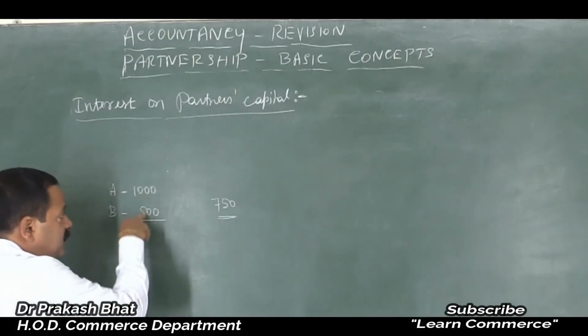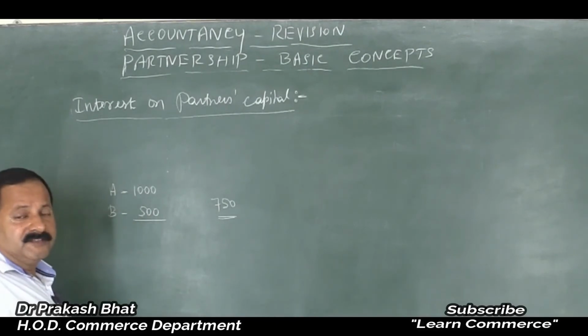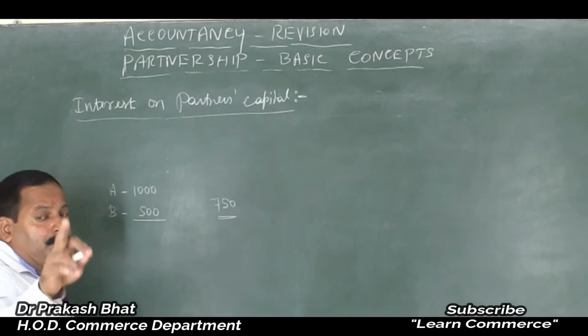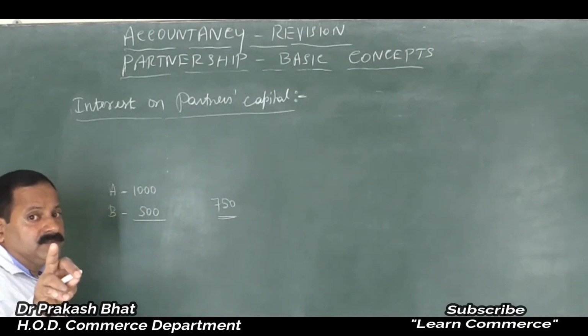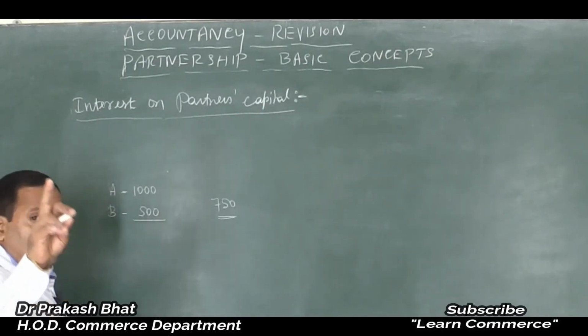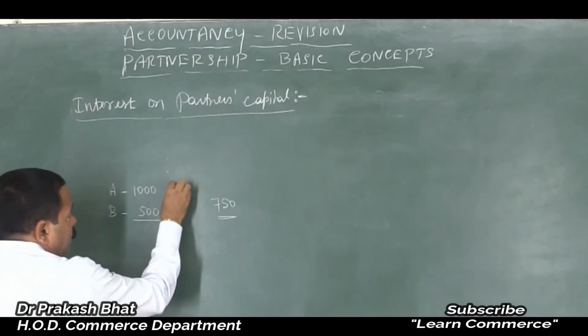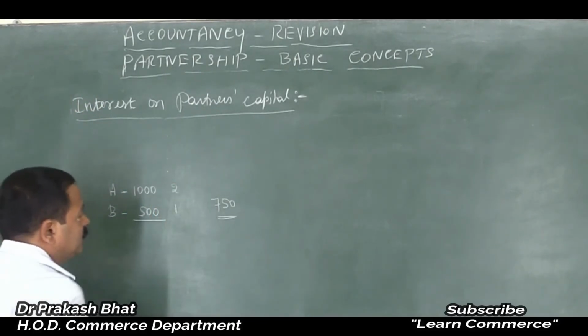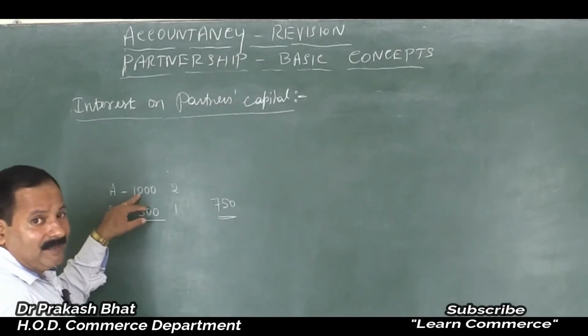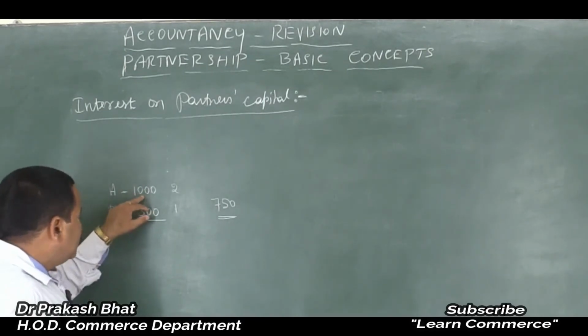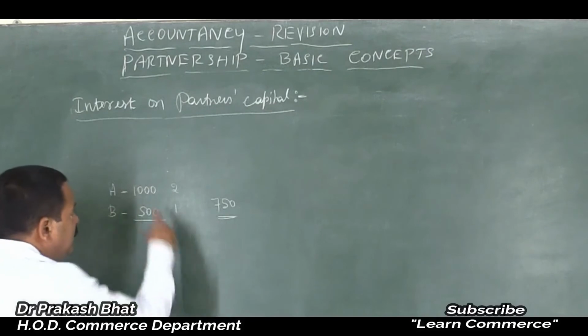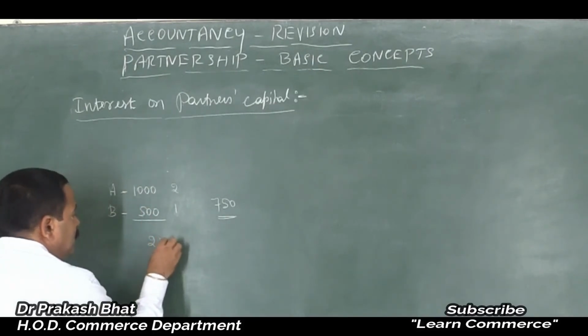How will you divide? As per their ratio. As per their ratio of interest on capital and not profit sharing ratio, friends. As per the ratio of their interest on capital. Here, the interest on capital ratio is 2:1. Am I correct? 500 into 2, 1000. So, 2:1 is their interest on capital ratio.